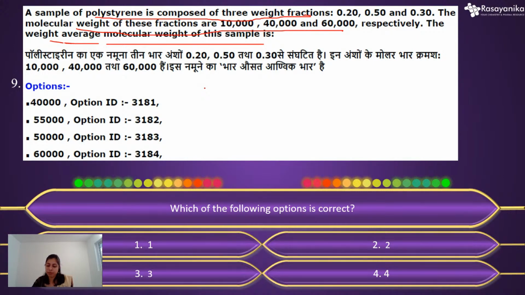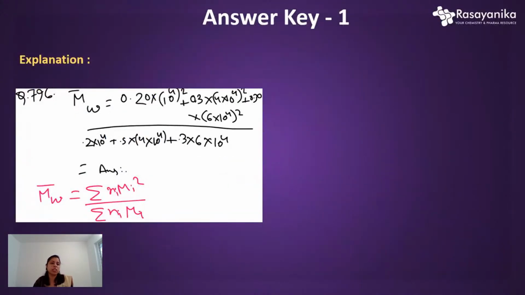So how to calculate? If you know polymer chemistry and some basic formulas which are very, very important, you should know this formula. The weight average molecular weight, Mw average, equals summation of Ni Mi square divided by summation of Ni Mi.